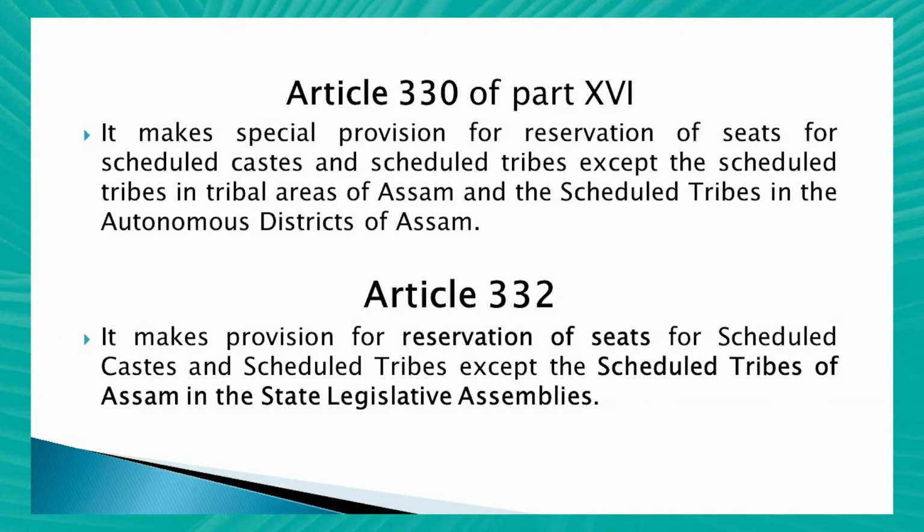It covers all the scheduled tribes except Assam. Article 332 makes provision for the reservation of seats for the scheduled castes and scheduled tribes, except again the scheduled tribes of Assam, in the State Legislative Assembly. So according to Article 332, some percentage of seats have been reserved in the State Legislative Assemblies also.